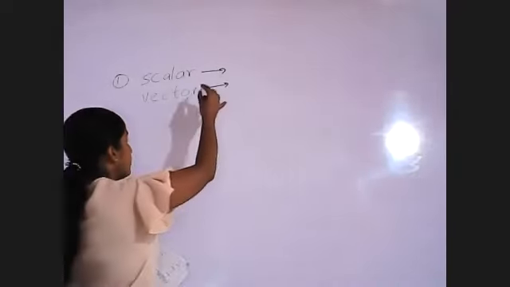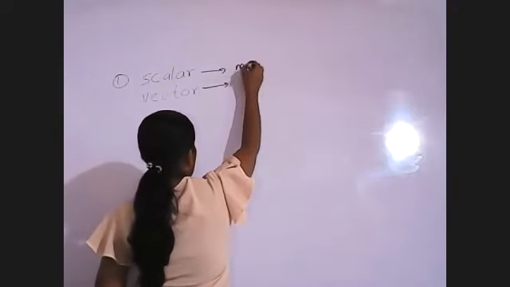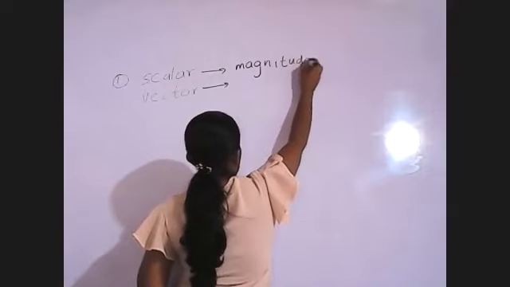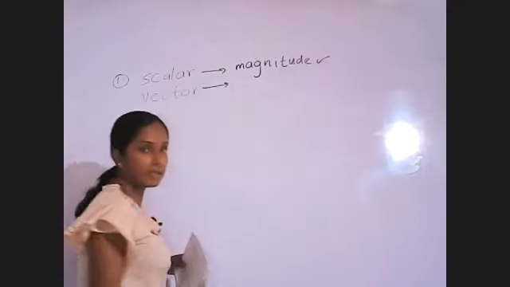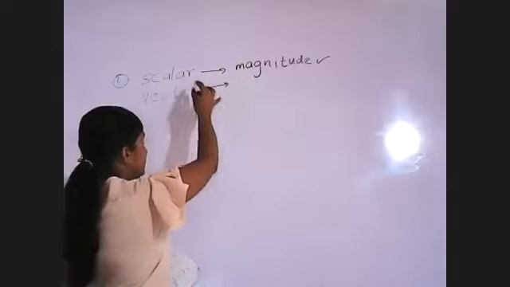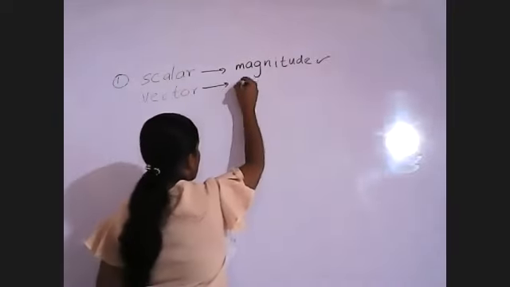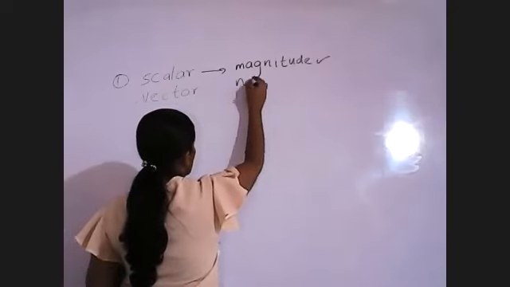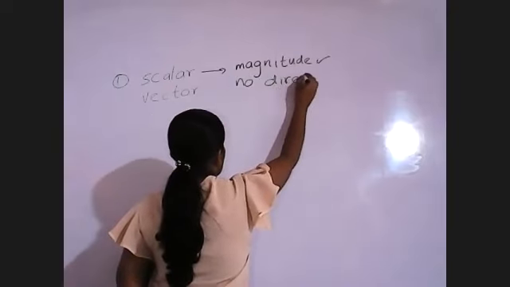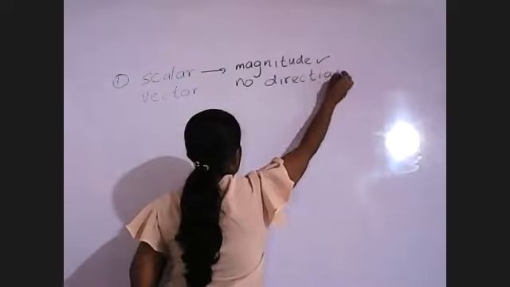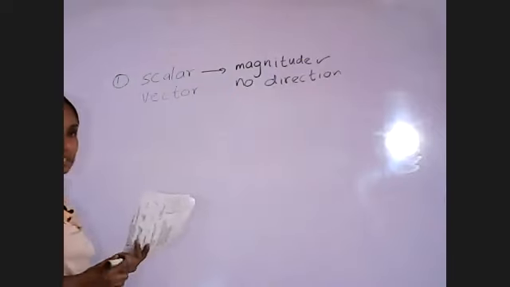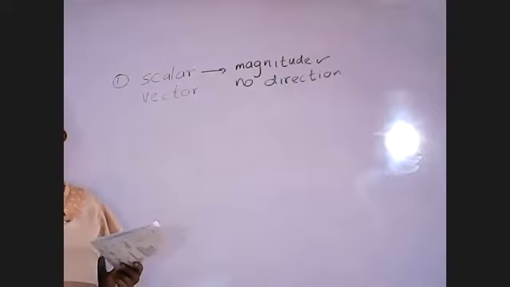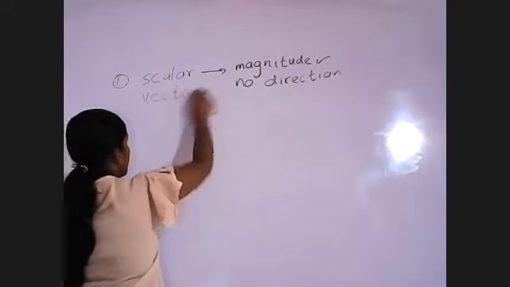Scalar quantities means they have a magnitude, but when we consider the scalar, no direction. For scalar quantities, they have a magnitude, but no direction. For vector quantities, sorry, scalar quantities.